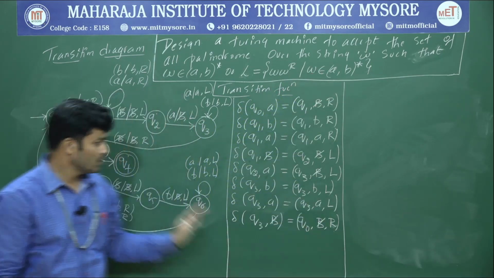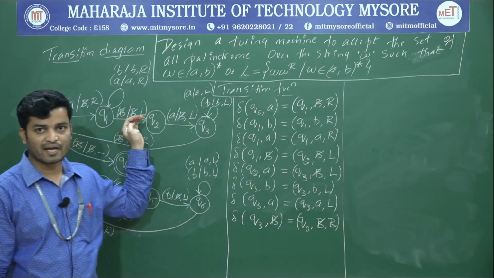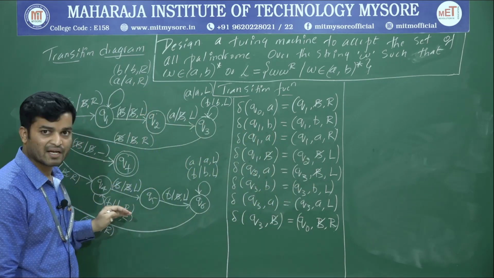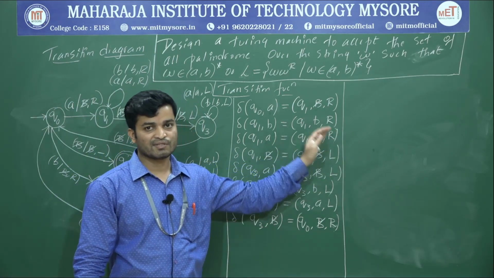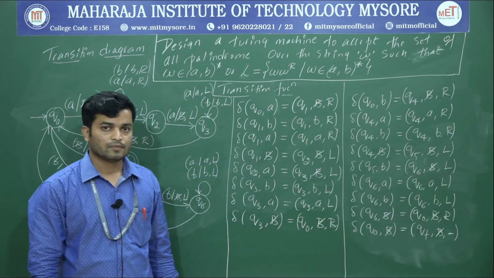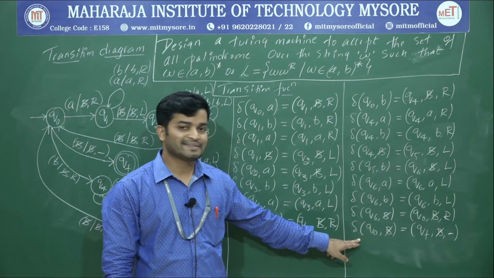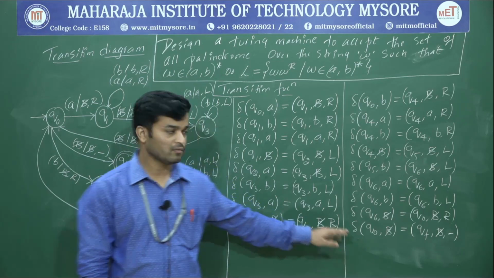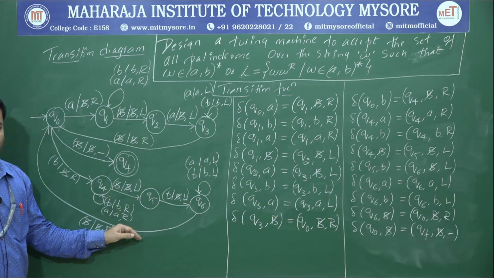If you follow this method, first the transition function, then the transition diagram, and then the complete transition diagram. Again, if you write the remaining transition functions, constructing is somewhat easy. So these are the remaining transition functions for strings starting from B. I have written these by taking the help of the transition diagram.